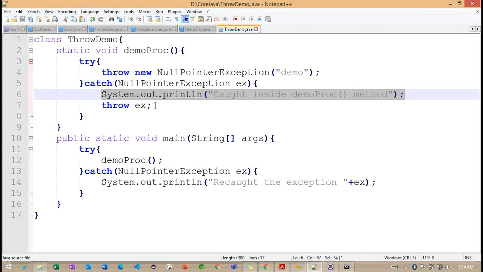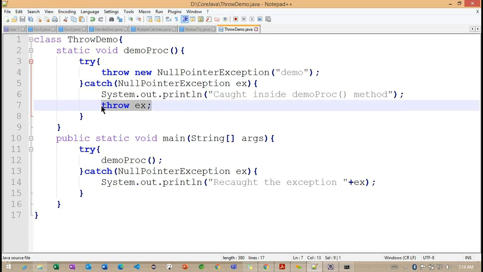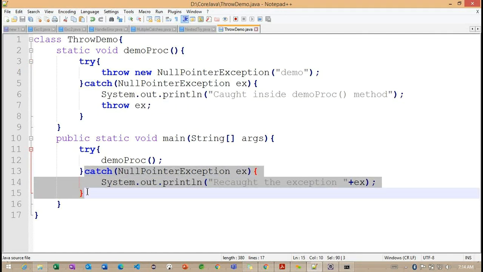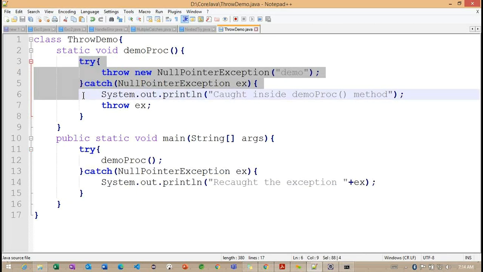Second, what we are doing here, again we are rethrowing an exception. Whenever we are rethrowing an exception, this particular catch block will handle it. Getting the point? Why am I defining two try and catch blocks here? Now we understood. What is the purpose of each try and catch block here?